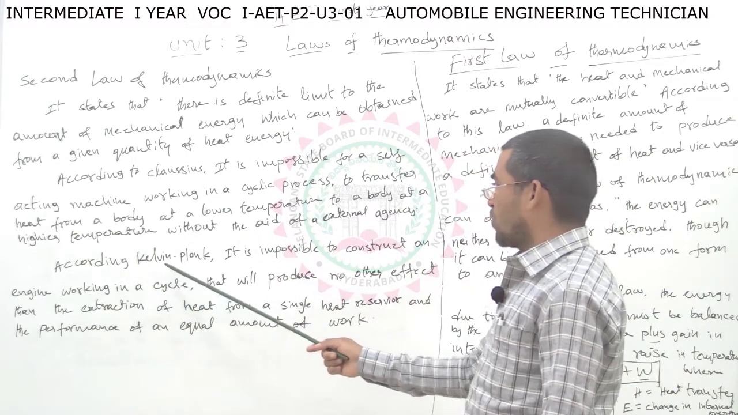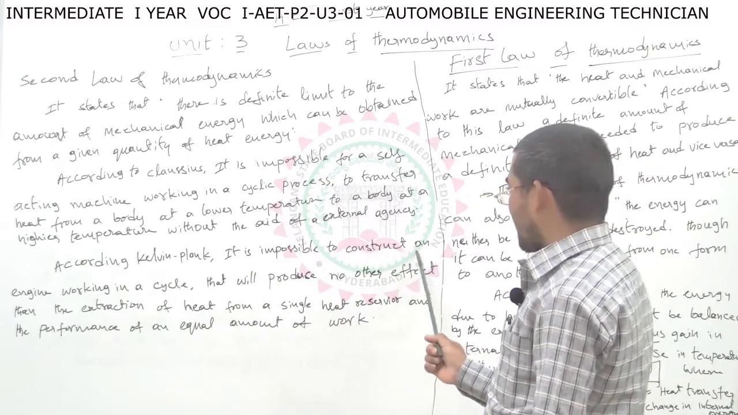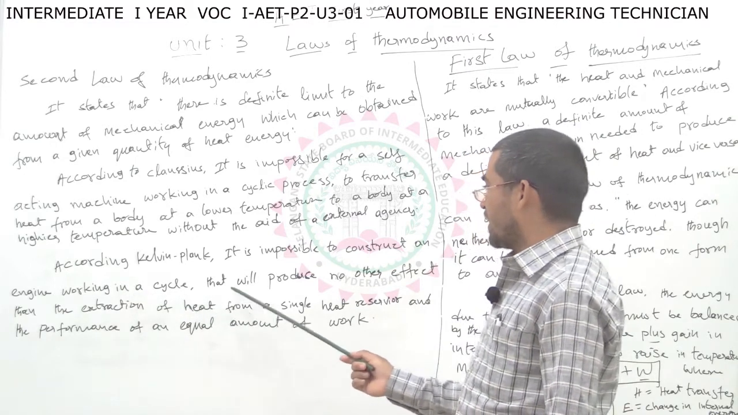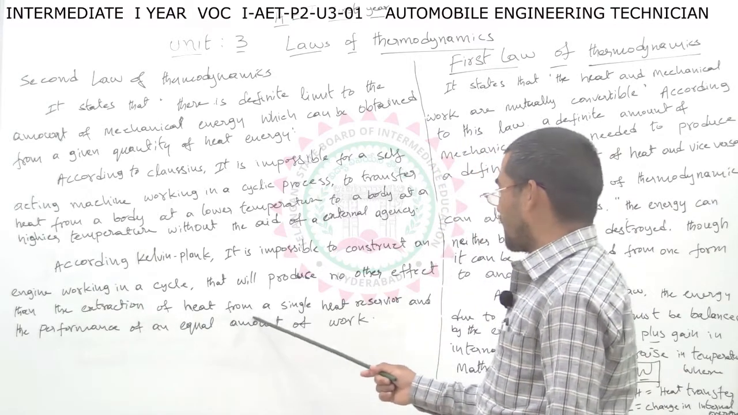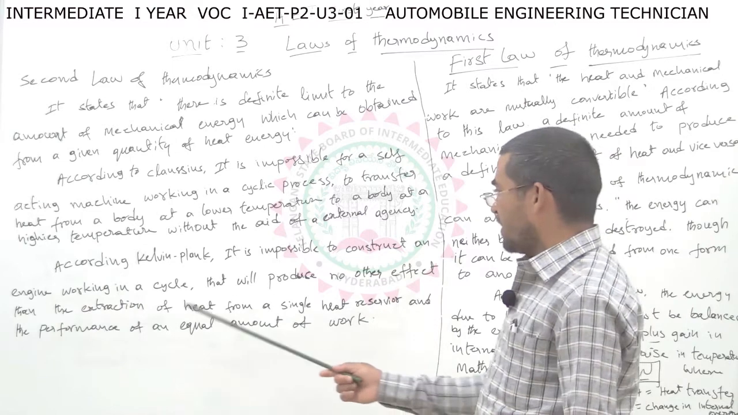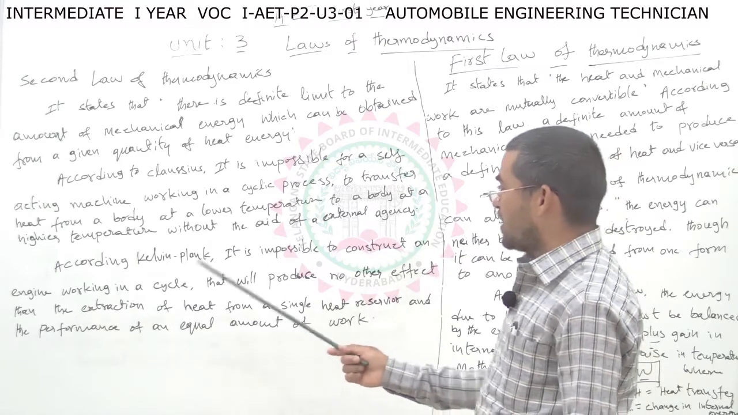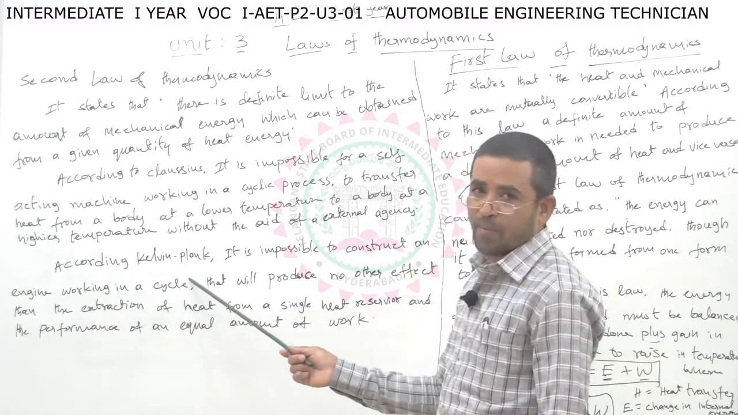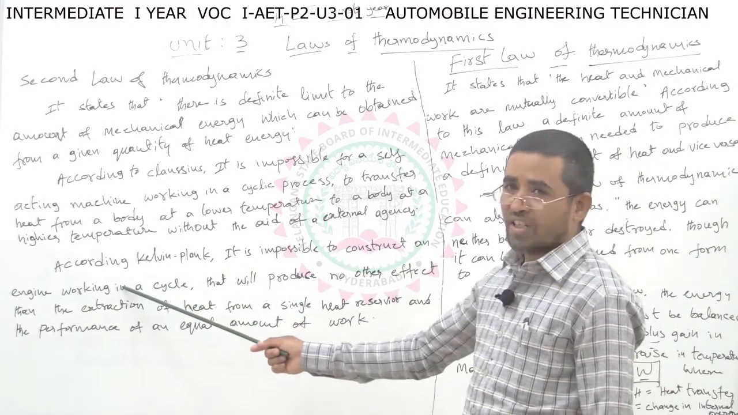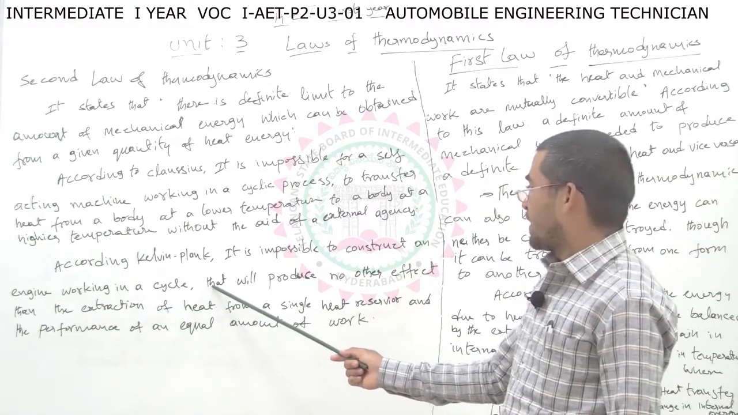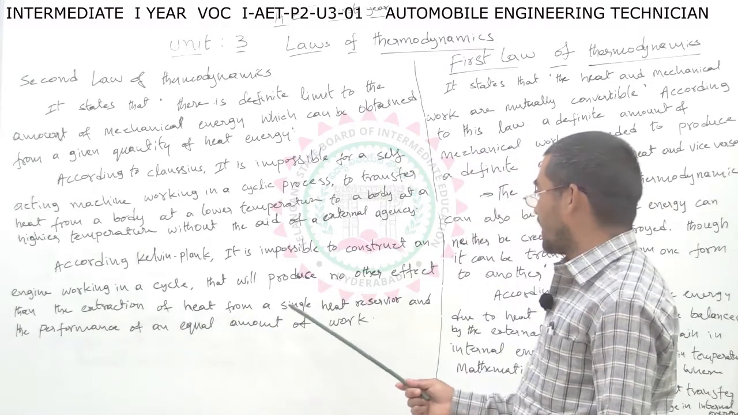Then next, according to Kelvin-Planck's law, it is impossible to construct an engine working in a cycle that will produce no other effect than the extraction of heat from a single heat reservoir and the performance of an equal amount of work. So it is impossible to construct an engine working in a cycle that will produce no other effect than the extraction of heat from a single heat reservoir.